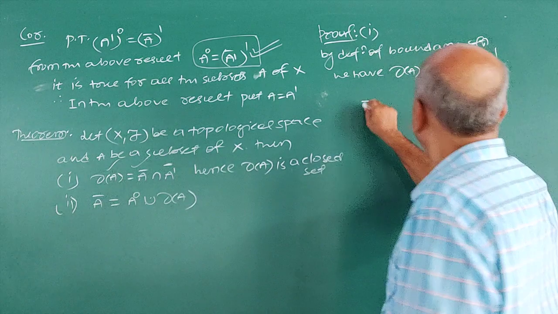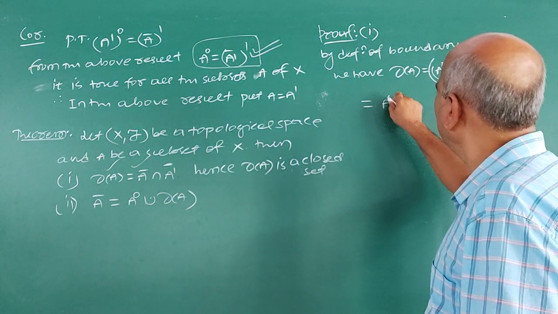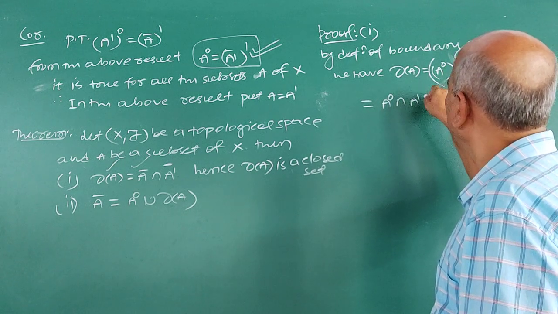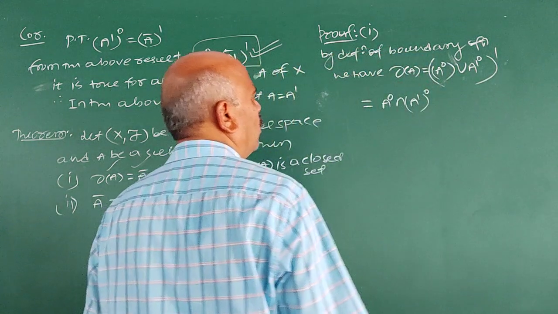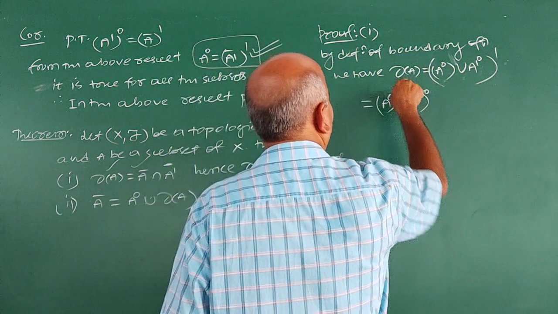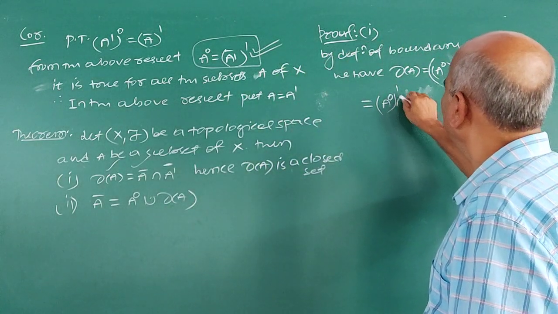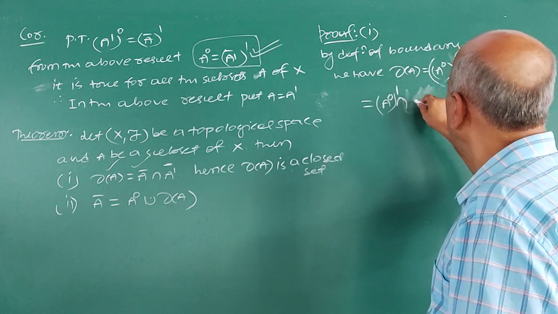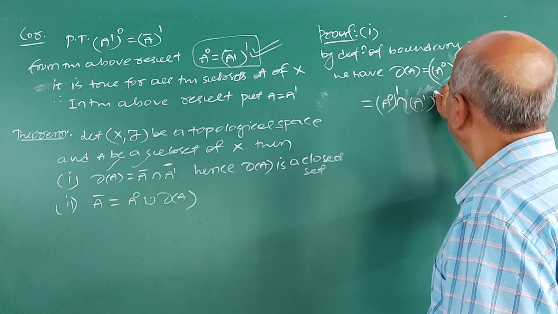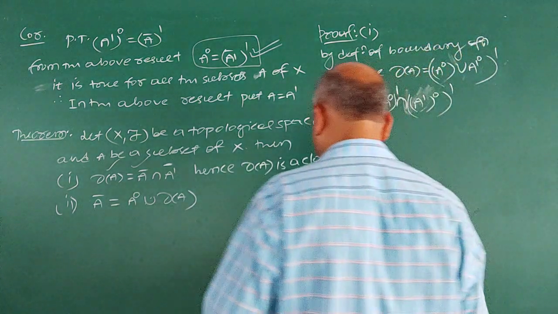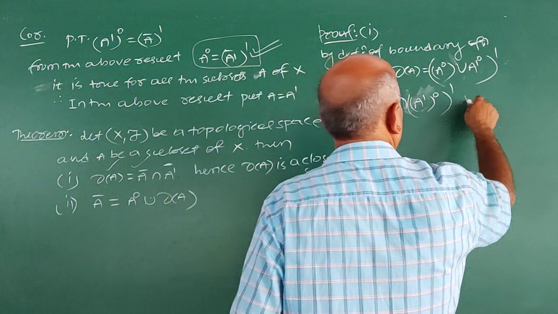Now by De Morgan's laws, it is complement of interior A intersection complement of interior A dash, correct? This is by De Morgan's laws.